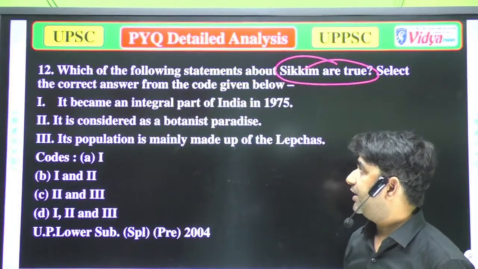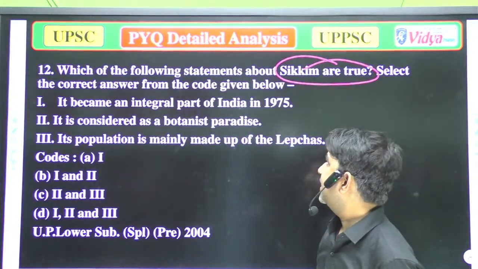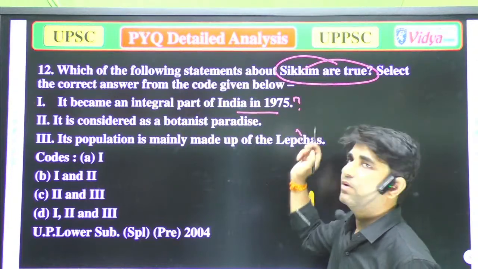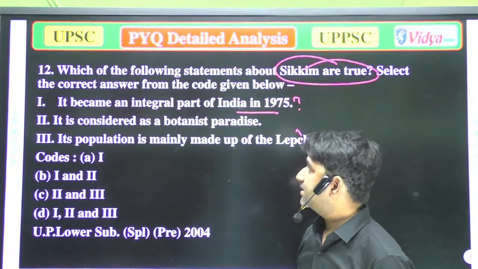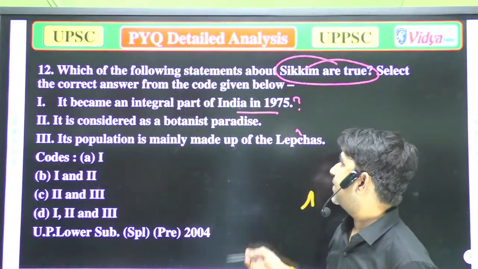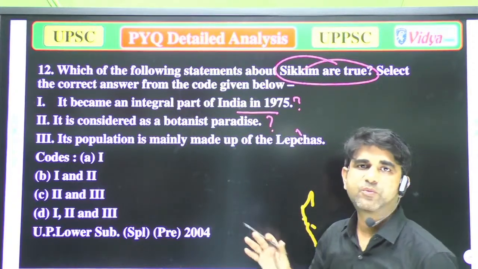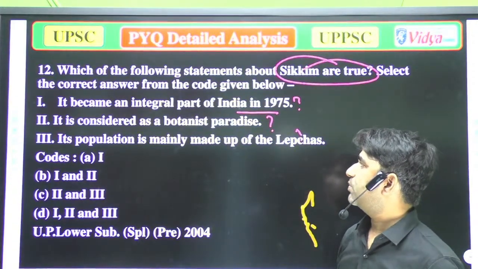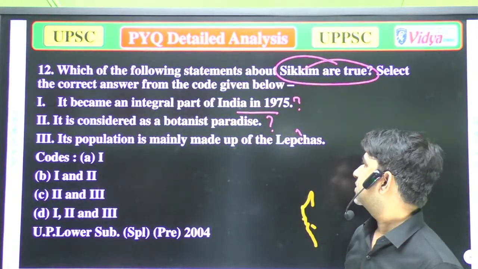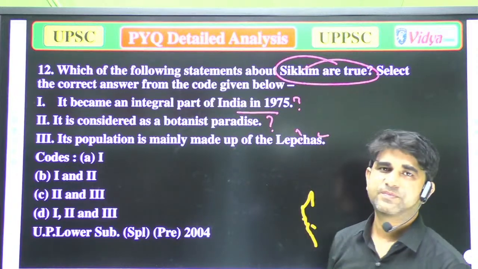A, it became an integral part of India in 1975. I don't know about it. B, it is considered as botanist paradise. Yeah, it could be right, but I don't know. I'm not perfect. C, its population is mainly made up of the Lepchas. That is correct. That is correct.